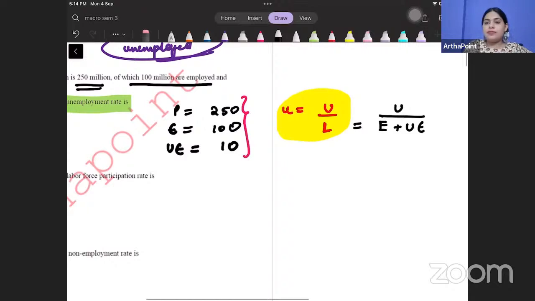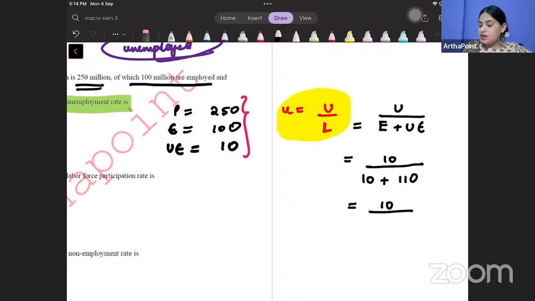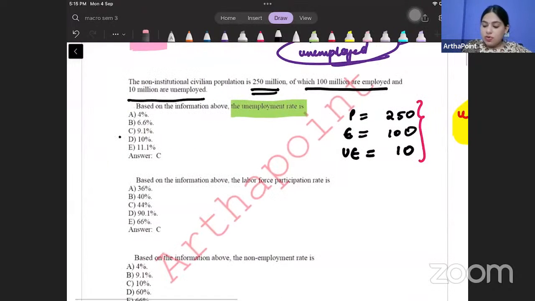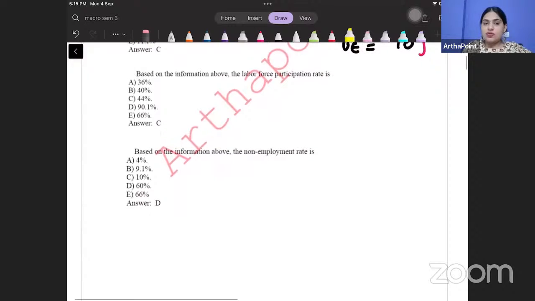Numerator is unemployed. So there are 10 people who are unemployed and labor force is 10 plus 100, so 10 by 110. So जो आपका unemployment rate करेगा, into 100 कर दो. This is going to be your unemployment rate. So unemployment rate will come down as 9.1%. So the correct answer to this question will be, beta, 9.1%. Clear hai? Okay, come to the next question.